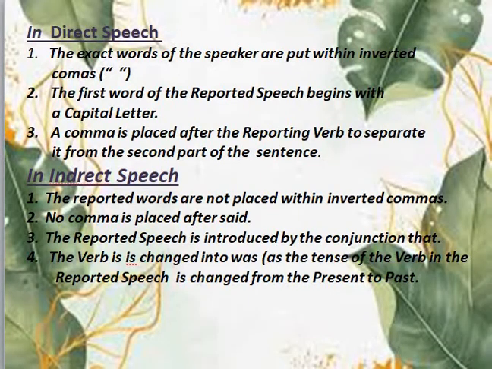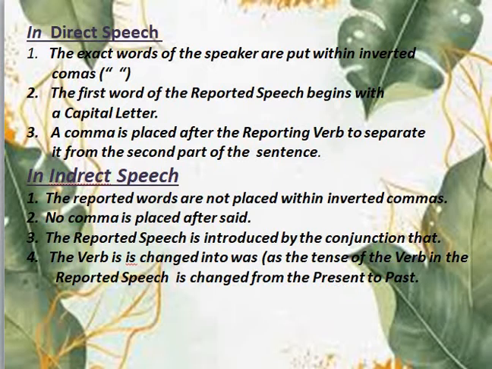Now let us look at the features of indirect and direct speech. In direct speech, the exact words of the speaker are put within inverted commas. The first word of the reported speech begins with a capital letter. A comma is placed after the reporting verb to separate it from the second part of the sentence.